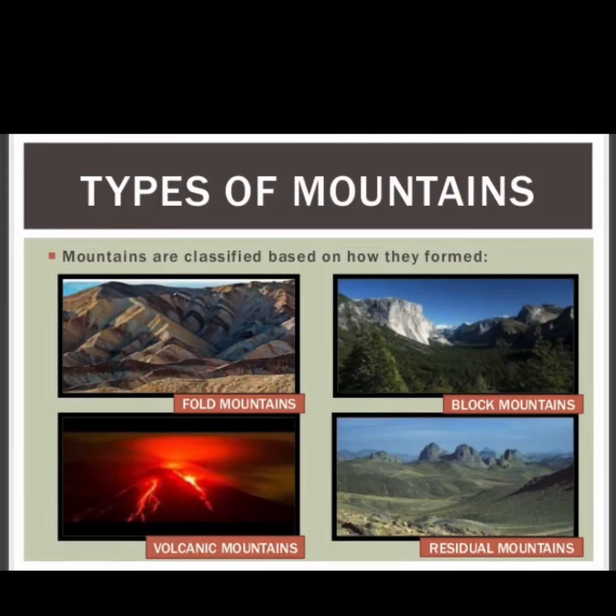Basically, we call anything a mountain which is a huge landmass which rises more than 900 meters above the mean sea level. The mountains are the highest landforms and occupy about 1/4 of the total land area of the Earth.